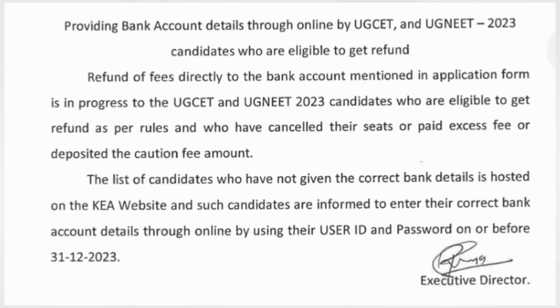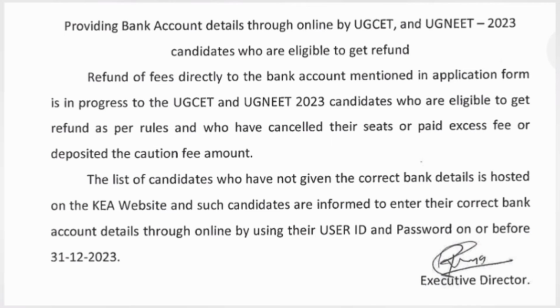The list of candidates who have not given the correct information is hosted in this PDF. There are a large number, more than 1,000 students, who have not given the proper bank account. If you don't give the proper bank account, you will not be able to get the refund back. That is why this notification is there. So if you see, you should update the information on the KEA website. You should go there and add your proper bank account with the requested details.